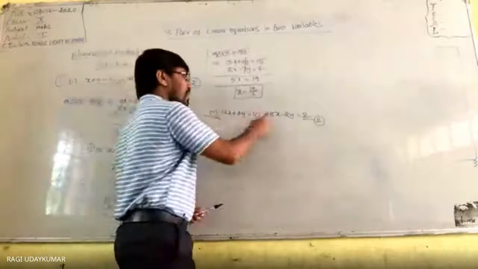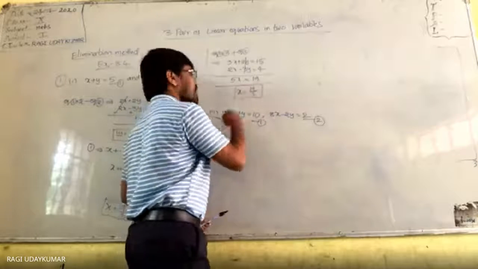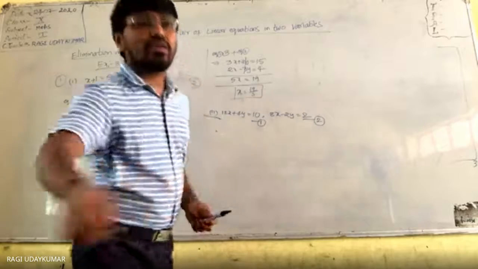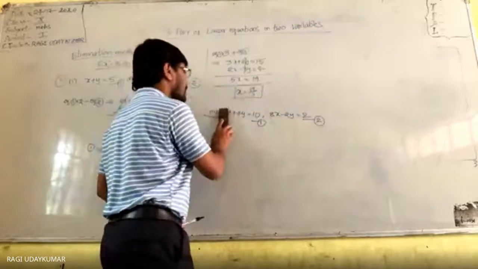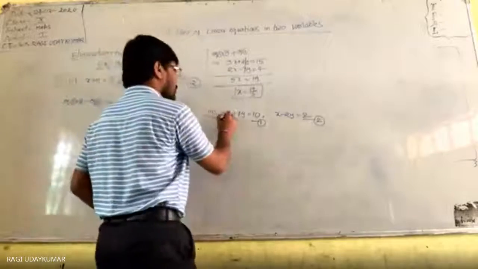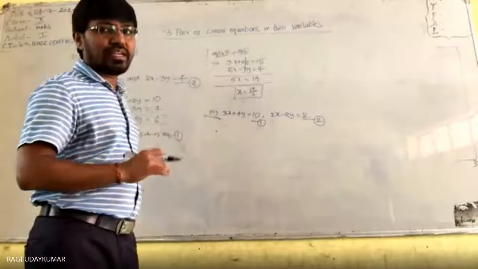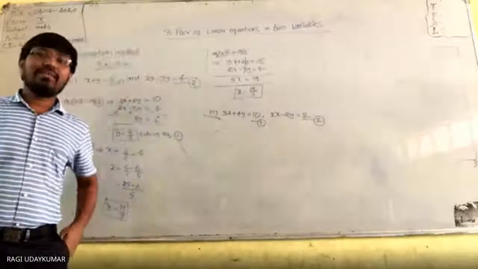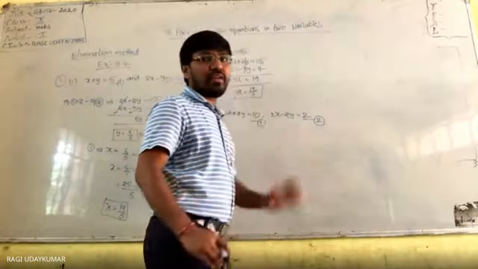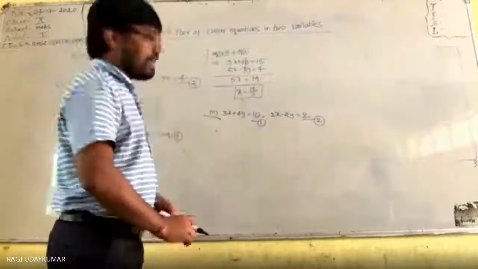So ये दोनों का LCM क्या आते हैं? दोनों का LCM 24 है. So इसको 24 करना है, इसको 24 करना है. So like that you should go on checking the numbers here by changing the different numbers which is given also. Here 3x is given, here 2x is given. So here the best method is what here? Easiest method is eliminating y. Because इसको कुछ नहीं करते हैं, इसको 2 से मल्टीप्लाई कर दिया तो हो जाएगा. So eliminating y को eliminate करना है.